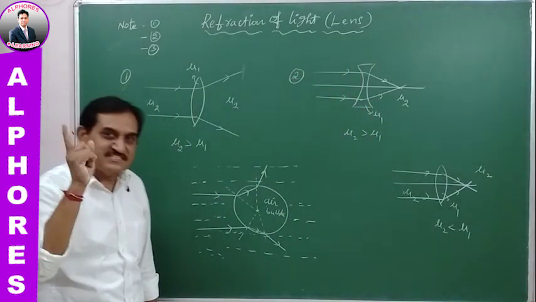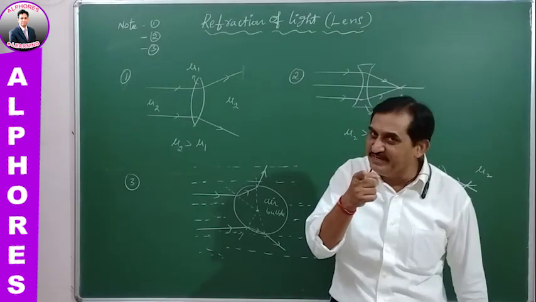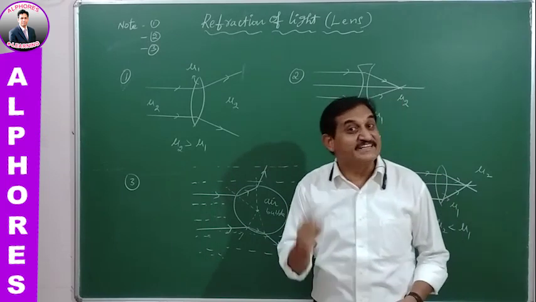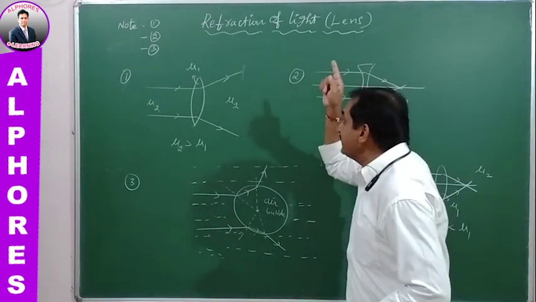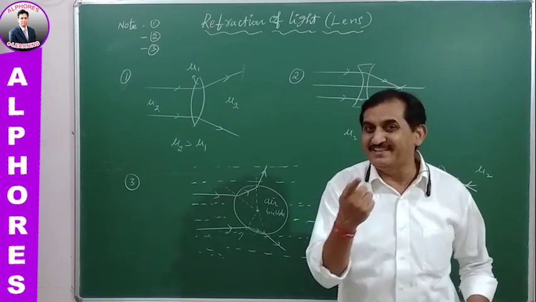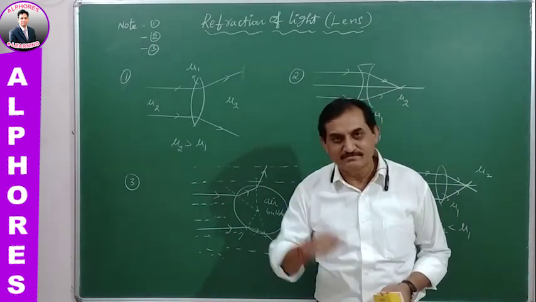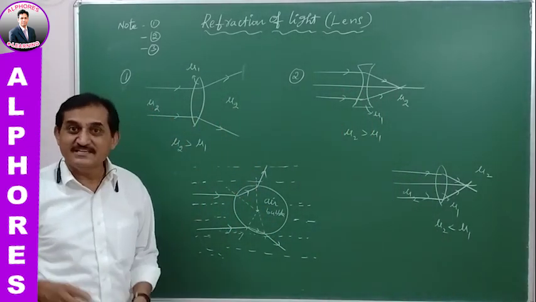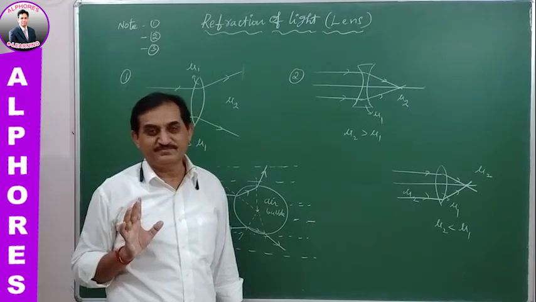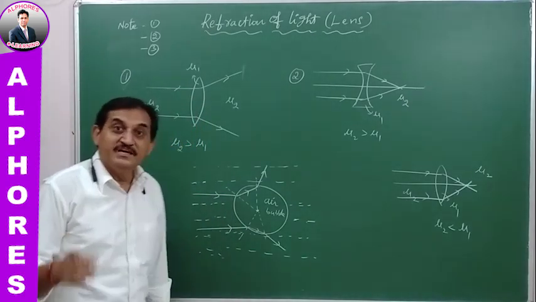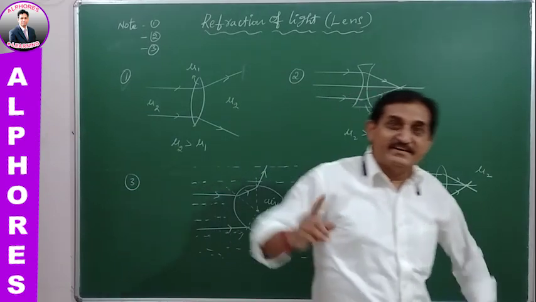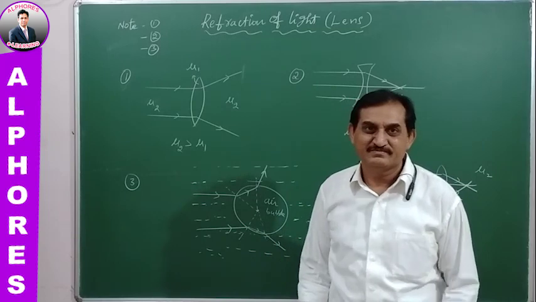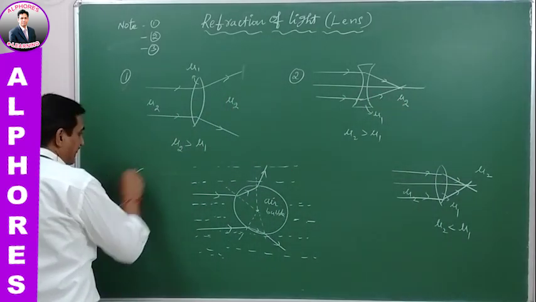Who decides this? Surrounding medium. As the surrounding medium changes, how does it change? Whose refractive index is greater than that of the refractive index of the material medium which is used to prepare the lens. Then the converging lens behaves as a diverging lens and the diverging lens behaves as a converging lens. Keep in your mind. It's very important. Therefore, the converging nature and diverging nature of the lens depends on the surrounding medium. Okay, next go for another one, third point.